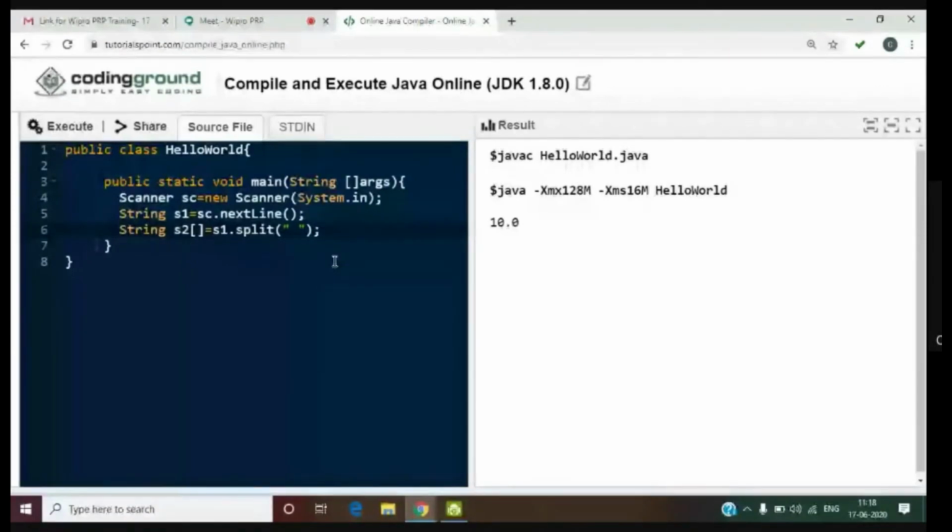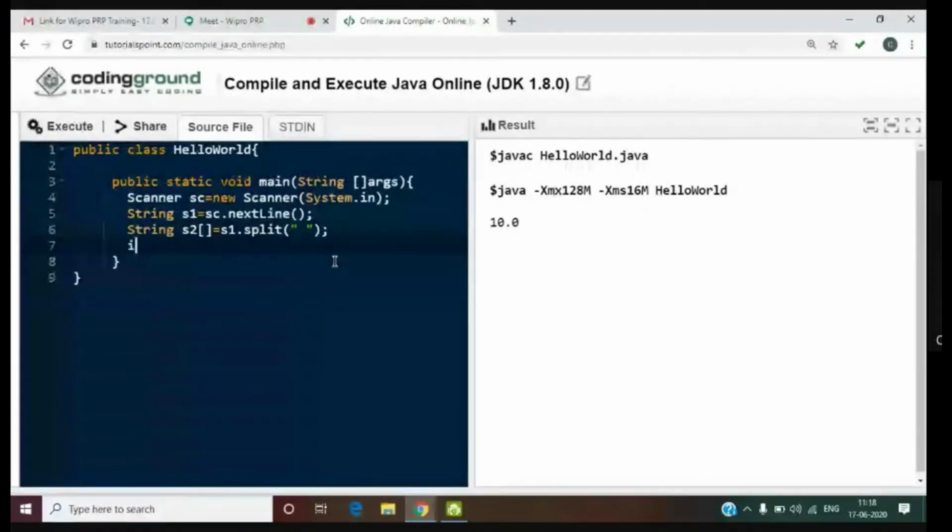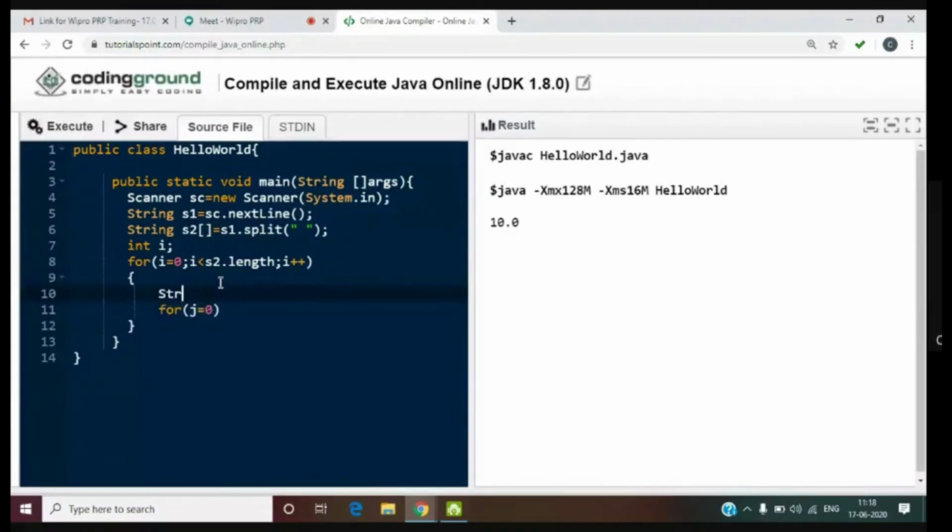So now what I do is, I will go like this: for i equal to 0, i less than s2 dot length. Length is a variable which finds the length of the array. S2 is an array. So now I will take each and every character in S2. So that is j is equal to 0. For example, I'll take one string here. Suppose S3 is equal to S2 of i. I'll take the first word. I'll check j less than S3 dot length, and j plus plus.